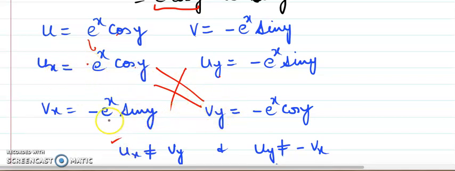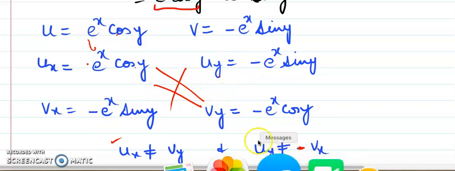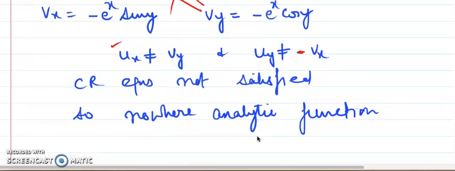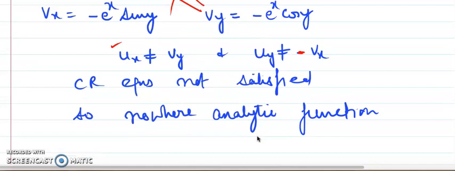So the first equation is also not fulfilling, and the second equation is not fulfilling because they are equal, and we don't want this equation to be equal, this equation should be opposite. So CR equations are not satisfied, so the function is nowhere analytic.